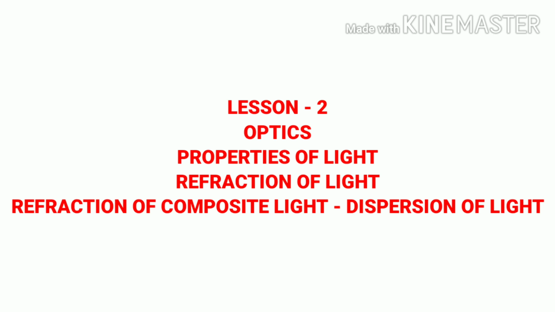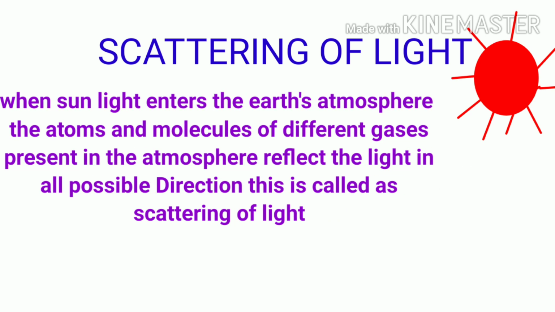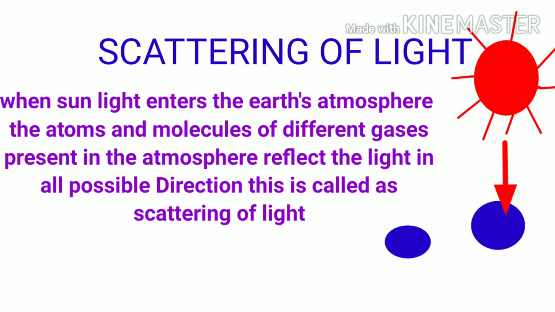Today is lesson 2, optics. Last class we learned the topics properties of light, refraction of composite light and dispersion of light. Now, in today's class, we learn the topic scattering of light. When sunlight enters the earth's atmosphere, the atoms and molecules of different gases present in the atmosphere reflect the light in all possible directions. This is called scattering of light.